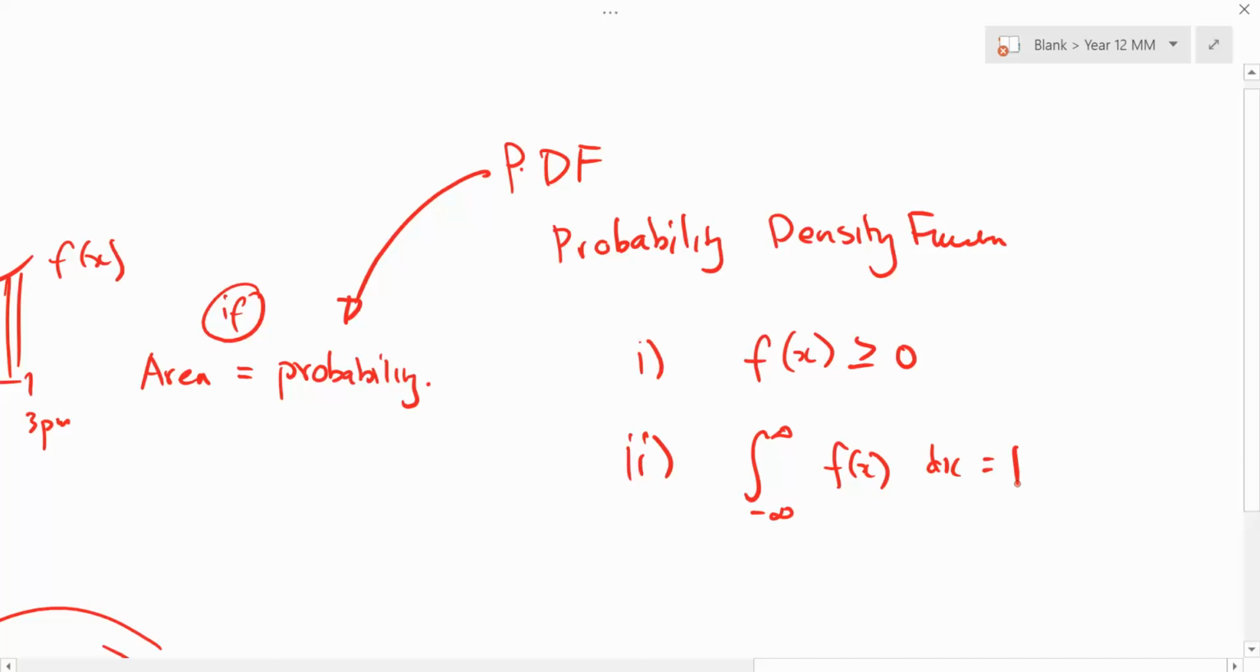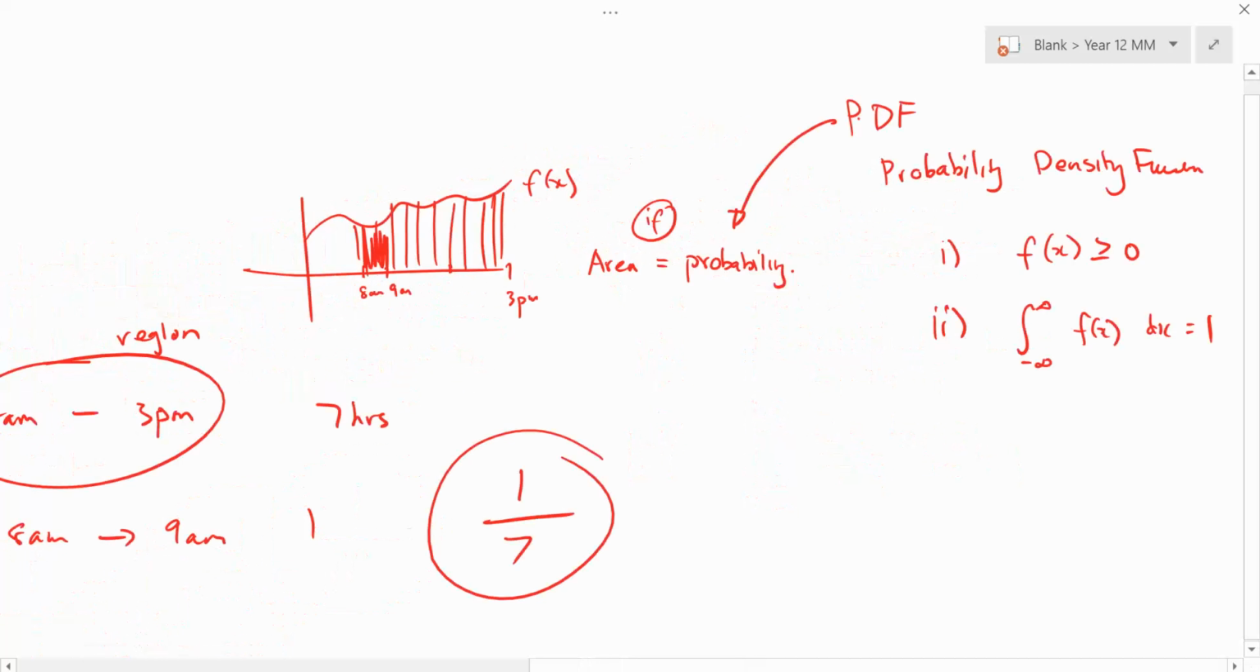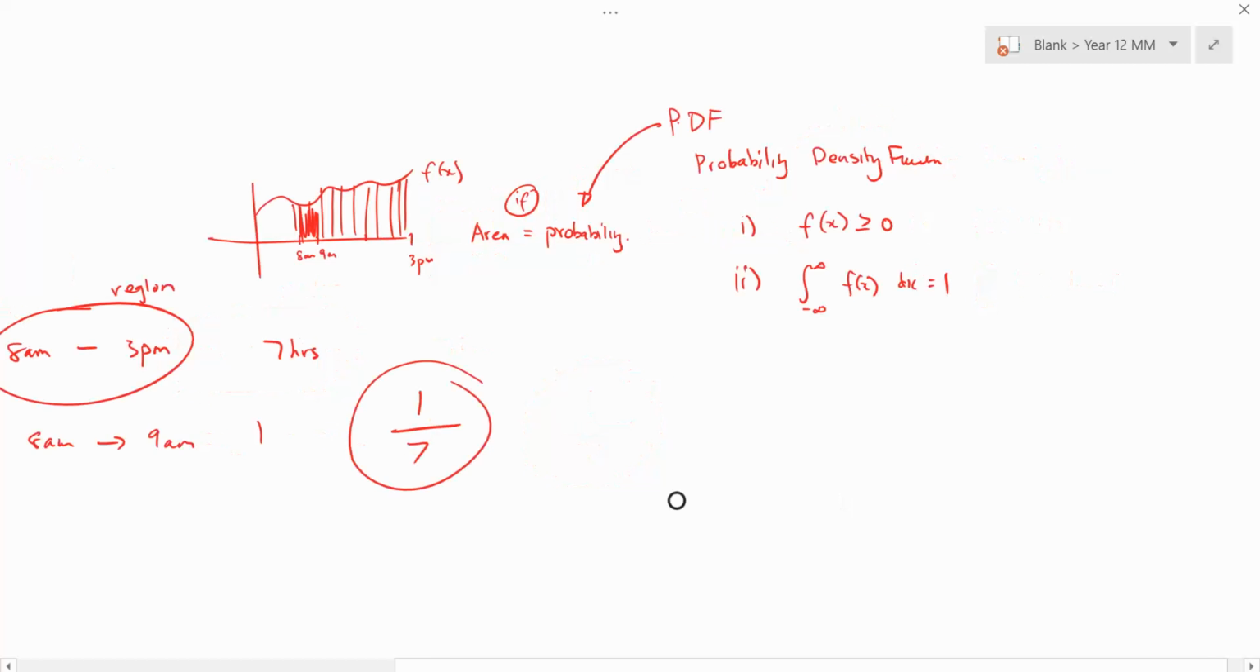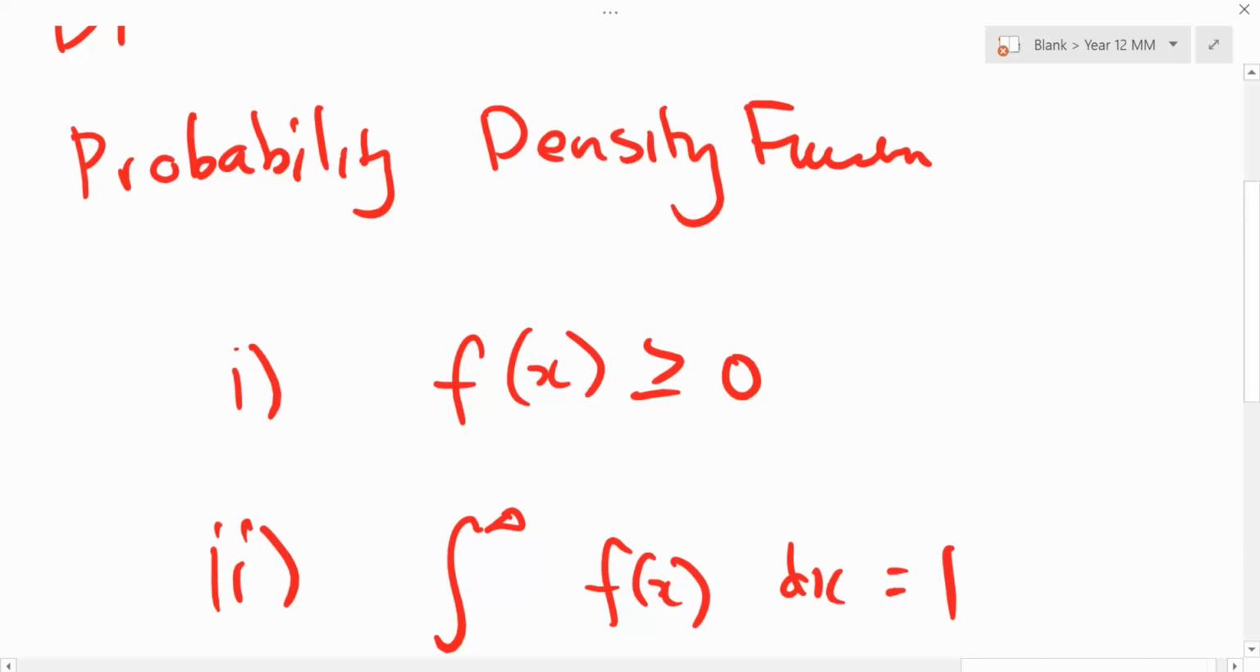Does that make sense? Does that link to what we're trying to describe? The region is what we want to work out, but in order to model this, we need a curve that fits these criteria. And those criteria make sense. The area under the curve is the probability, it's a region, so it makes sense that the sum of all the areas has to equal 1.